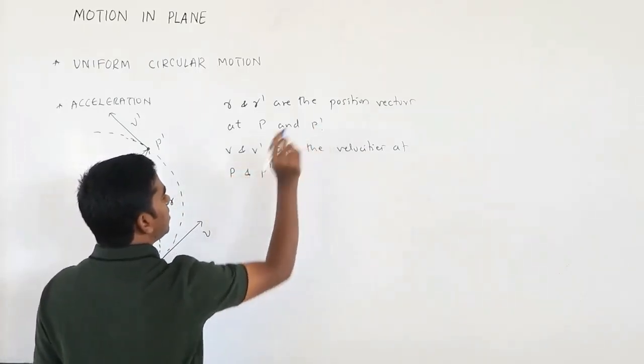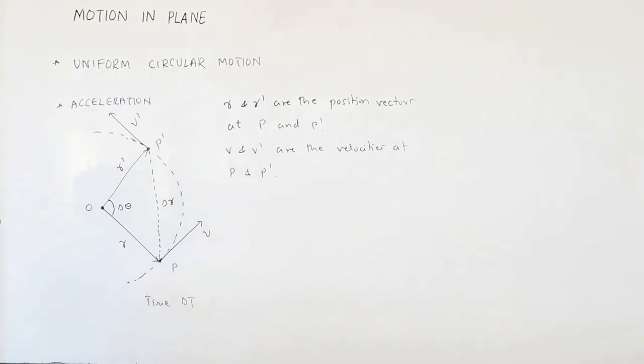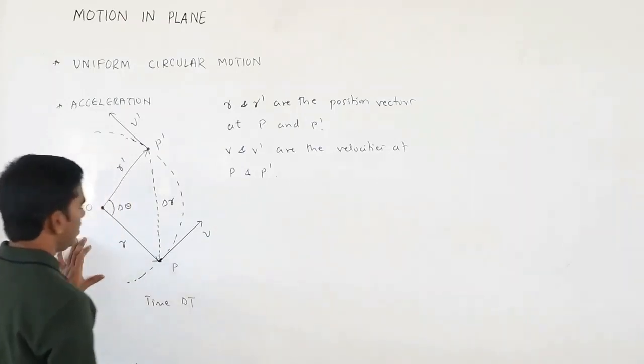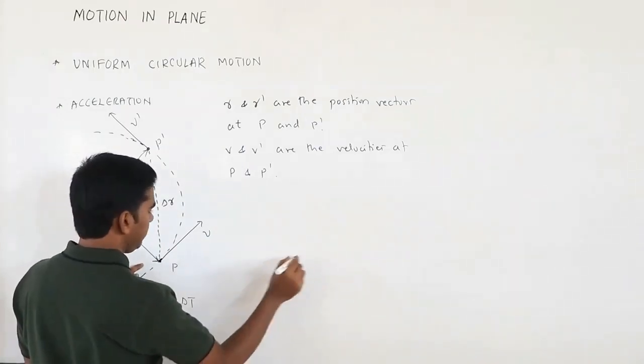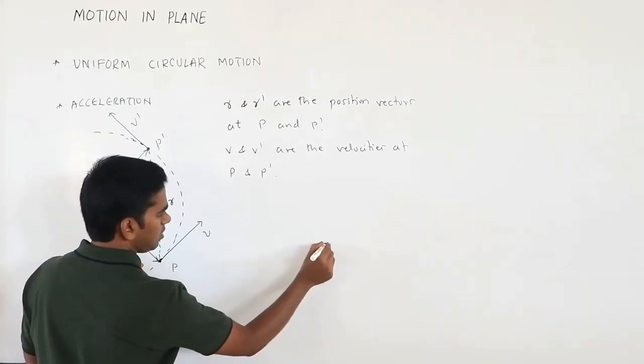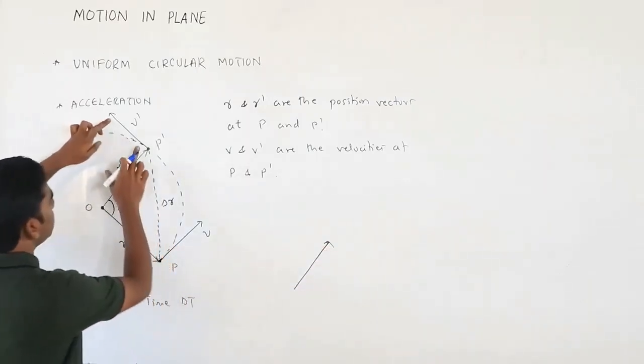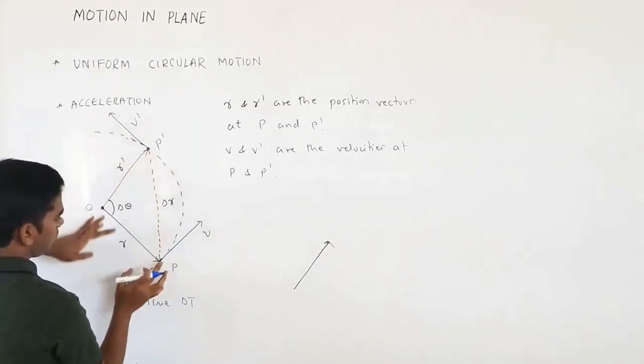So now, if I draw the velocity vectors over here, this is going to be v, and this one you just bring and join to this point.